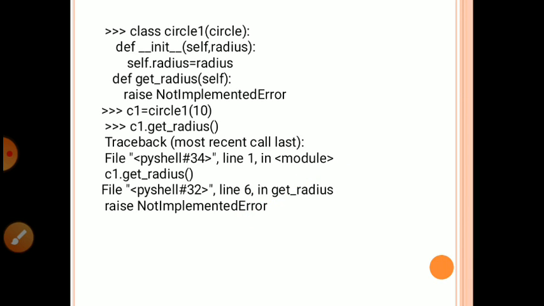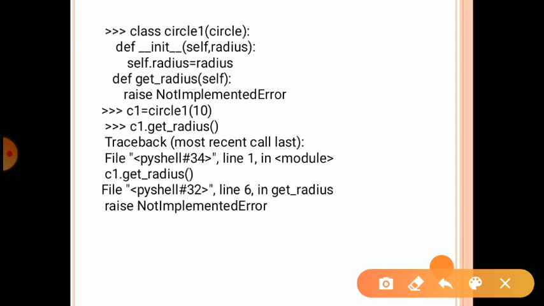Then again we create one Circle class. Here we define the radius, same thing as before. So get radius will raise a not implemented error. First we create the class Circle, then define the __init__ function.